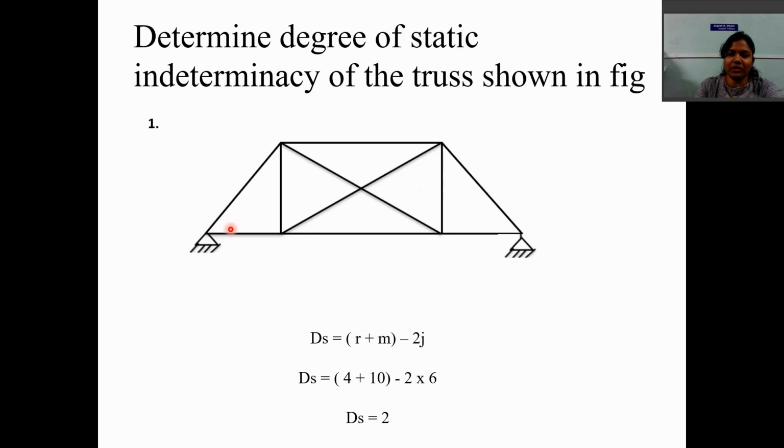So if you find out the number of unknown reactions in this truss, we have two unknown reactions at the hinge support, at this first hinge support, and two unknown reactions at this second hinge support. So the total unknown reactions R in this case is 4. So R is 4 plus members of the truss are 10, minus 2 into joints, which are 6. So we got a degree of static indeterminacy of 2. It means that this truss is statically indeterminate and we require two more additional equations to solve these unknowns so that the structure becomes determinate.